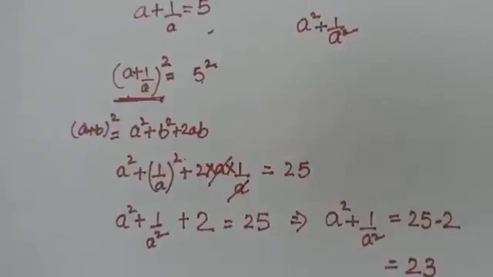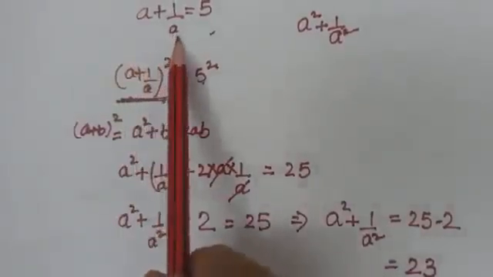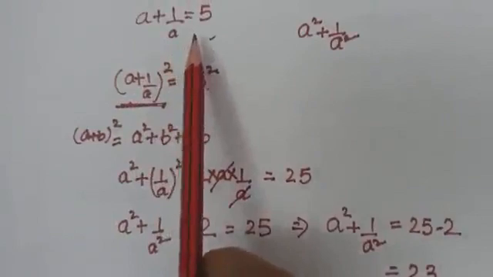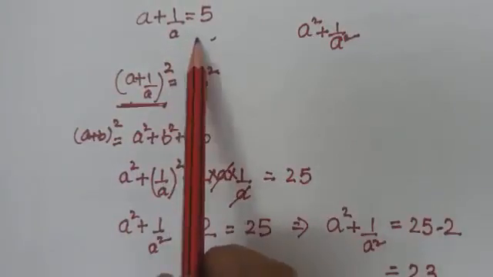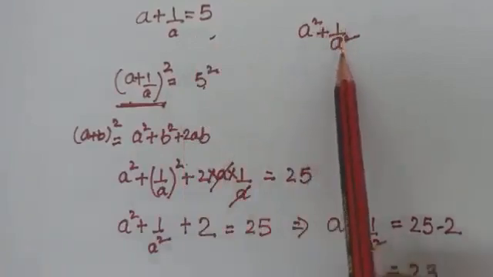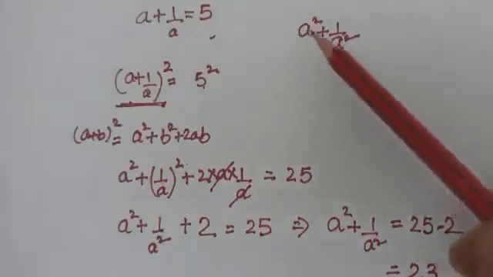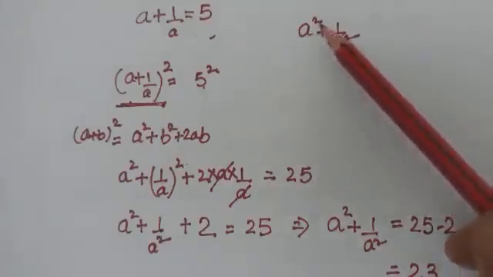Now students, we know that a plus 1 upon a is equal to 5. And what we have to find out? a square plus 1 upon a square. So we can take a hint from here that we need the square.